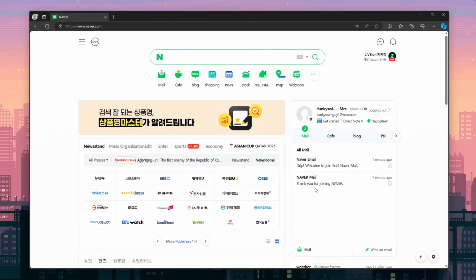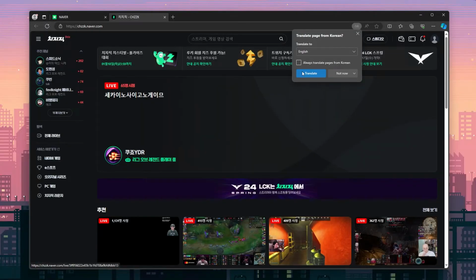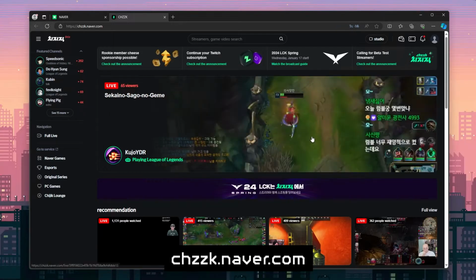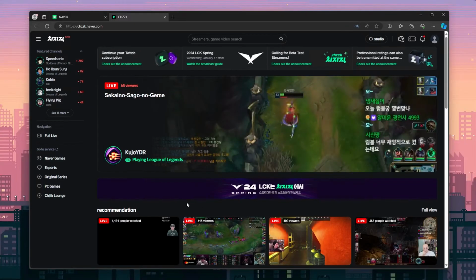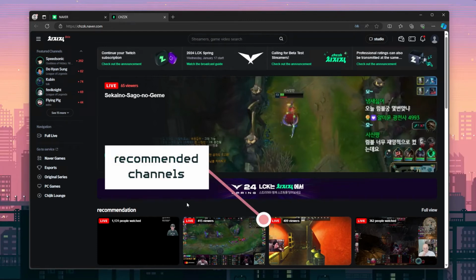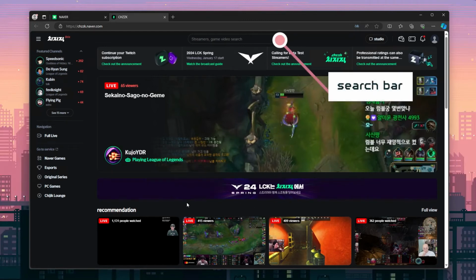With our Naver account all set up, we can now head over to CHZZK. Click the CHZZK logo in the upper right corner, or head to chzzk.naver.com. You'll notice the CHZZK homepage is very similar to Twitch, with featured channels on the left side, recommended streams front and center, and a search bar up top.